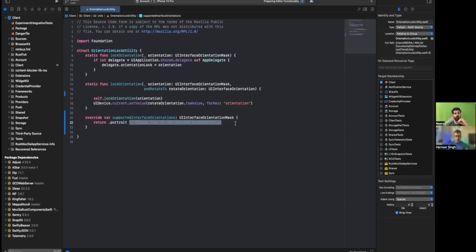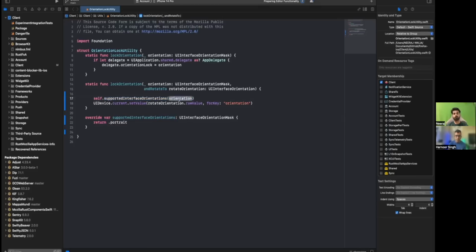So here, if you see, there is a method called self.lock orientation. I think this is not working. So instead of that, you can remove it and call this method here, whichever is supported. This one. That's fine. Yeah, I think there is a syntax error in the function you created. I'm not sure if it needs parentheses. I think it has one argument, so it works. Yeah, you're right. It works.